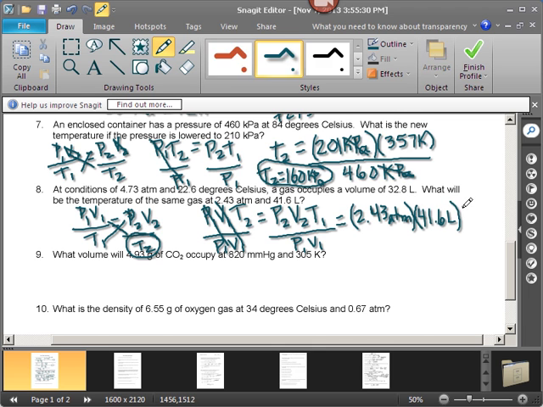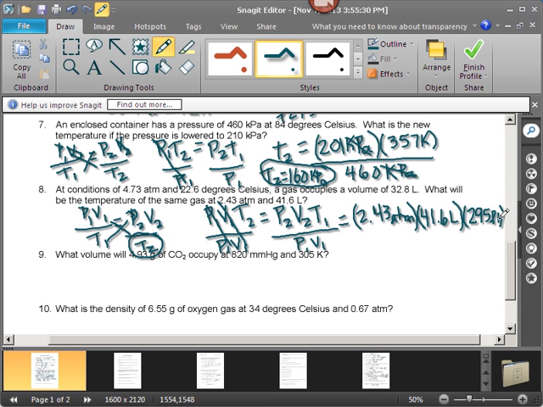And the original temperature, T1 means the original, 22.6 degrees Celsius. I'm going to add 273.2 to it. I'm going to use that decimal place, 295.8 Kelvin. It's not looking real pretty. It's supposed to be 295.8 Kelvin, but whatever.